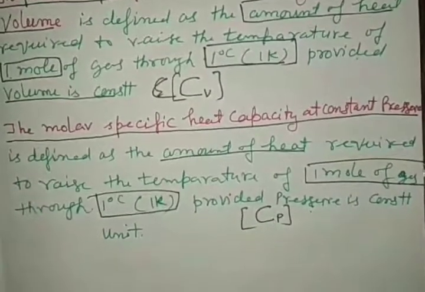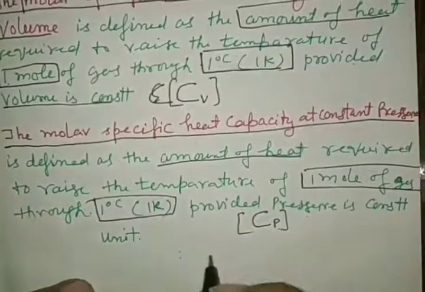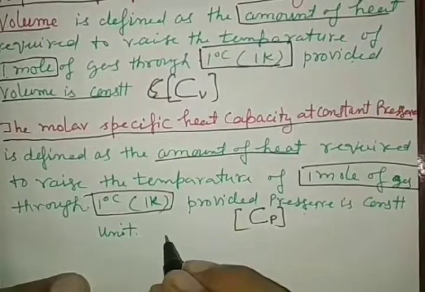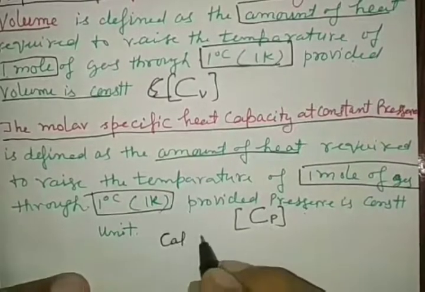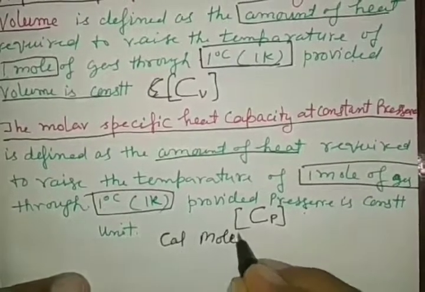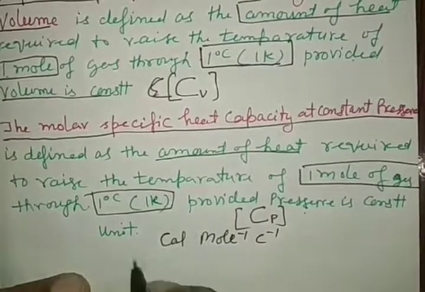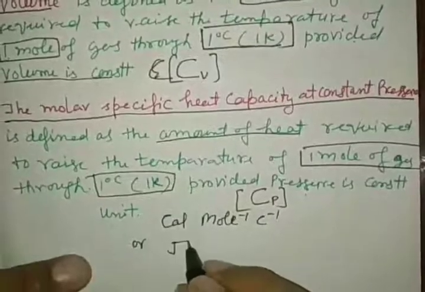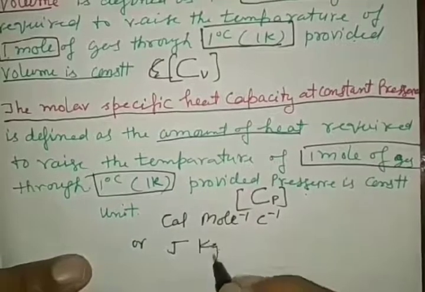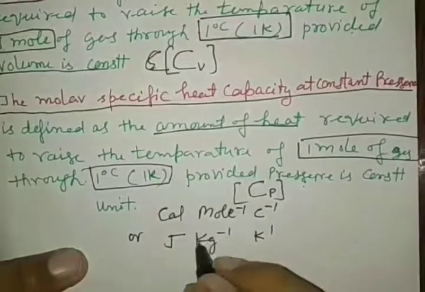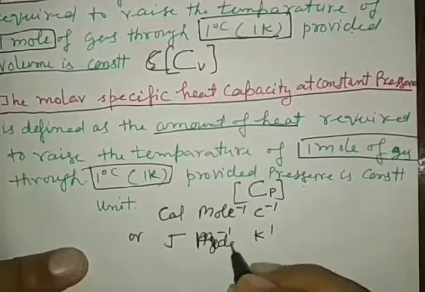The unit of Cp or Cv is the same as before: calorie per mole per degree Celsius or joule per mole per Kelvin, not per kg, per mole.